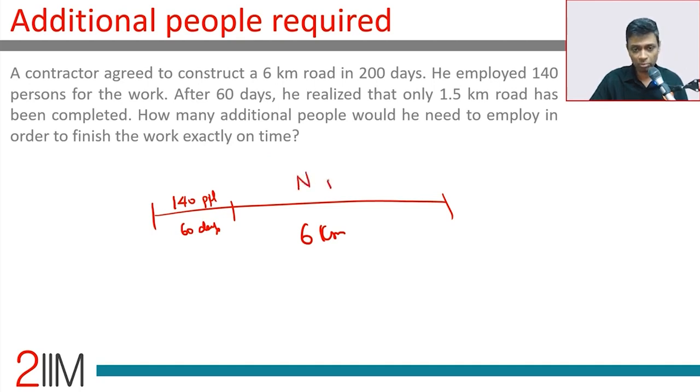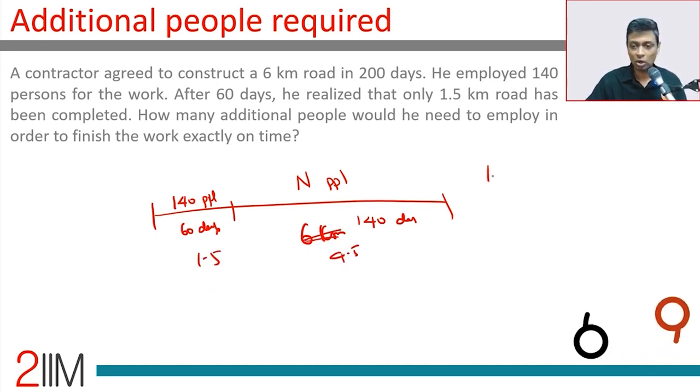So let's find out how many people are needed if we get 140 more days. 60 days are over. Totally it takes 200 days. That's what he has committed to. This is 1.5 kilometers. This is 4.5. Overall is 6. This is 4.5. This is 1.5. The questions get very simple when you think about ratios.